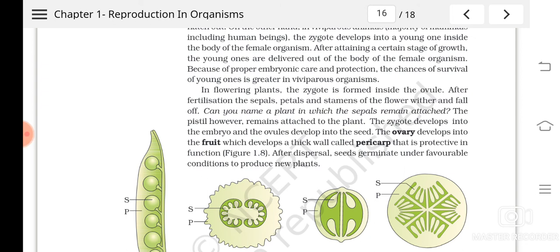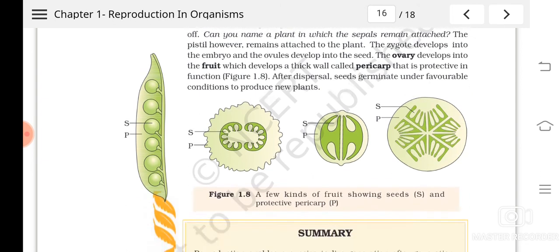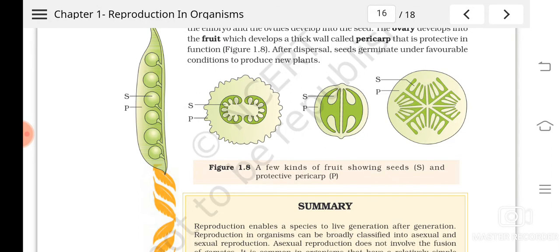The seeds will germinate under favorable conditions to produce new plants, isn't it? The seed's main function is what? To get dispersed, and to increase the number of their own kind. So you can see the seeds are the units which help the plant to multiply. When the seeds get dispersed, they will germinate to form new plants.